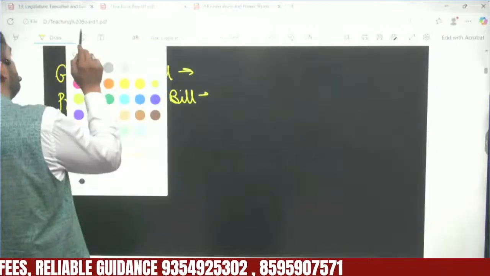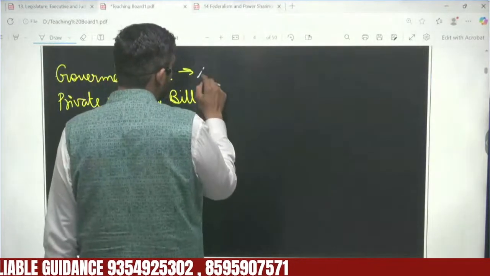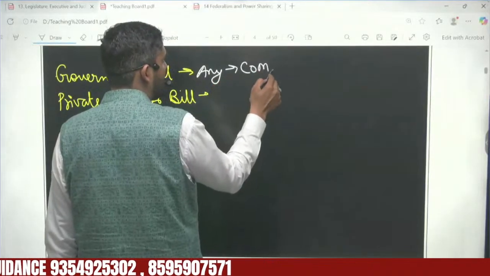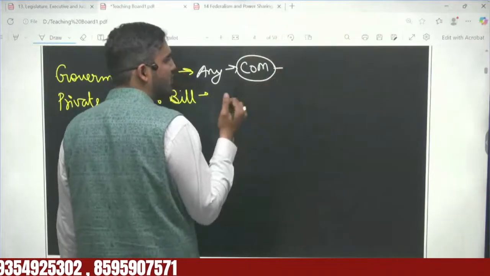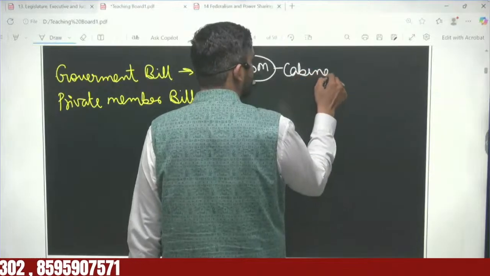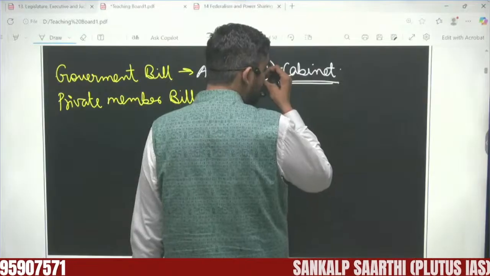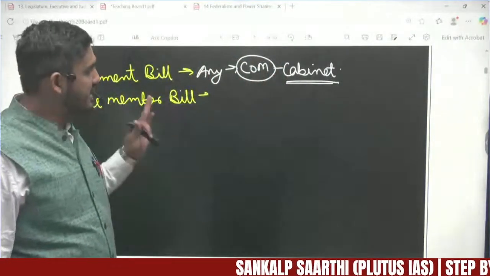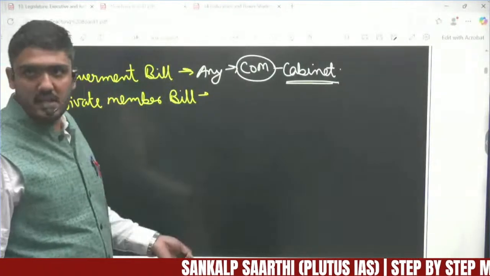A government bill is a bill introduced by anyone who is a member of the council of ministers. Majorly, an even smaller body exists within the council of ministers, called the cabinet. This cabinet has the responsibility, they are the people who majorly bring the bill in the parliament.